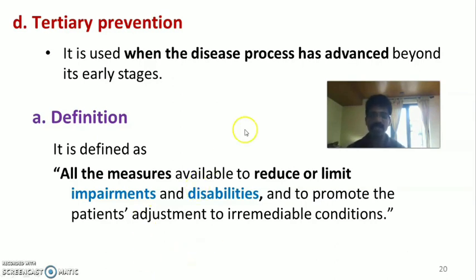In later cases, we cannot treat the patient well, so the patient has to be adjusted to the condition without treatment. That comes under tertiary prevention.